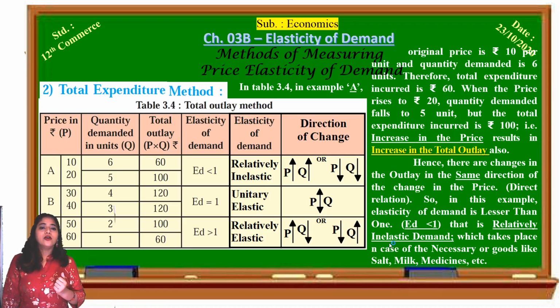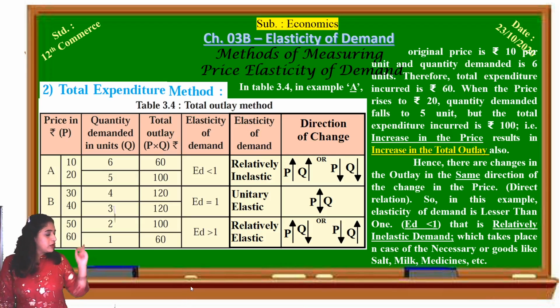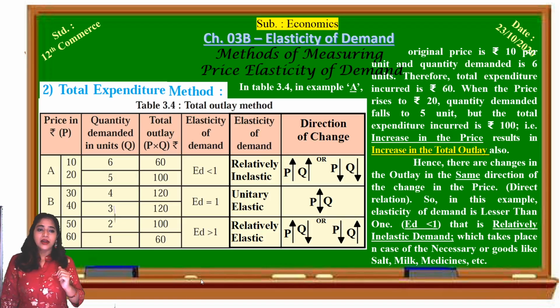Now see, total expenditure method, for the commodity A. In example A, what happens? See, what is the original price? The original price is rupees 10 per unit and quantity demanded is 6 units. Therefore, total expenditure incurred is 10 rupees into 6 units, that is 60 rupees earlier.